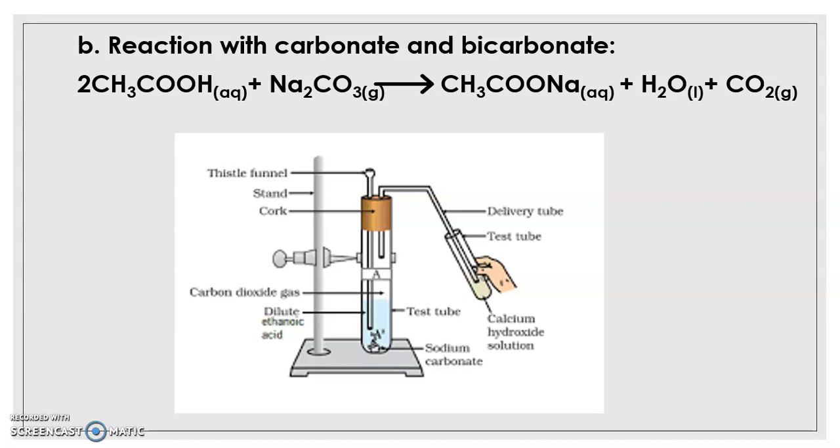Lime water turning milky. If in any reaction you want to check for the liberation of carbon dioxide, you will have to use such a setup in which the delivery tube, the outlet, is inserted in a solution of calcium hydroxide. If the calcium hydroxide solution turns milky, this will mean that carbon dioxide is liberated from the reaction mass.